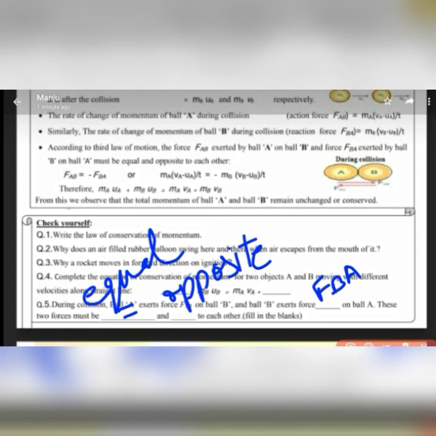Hope students this worksheet must be clear, and it is simple, easy. Just do it and learn the question answers.